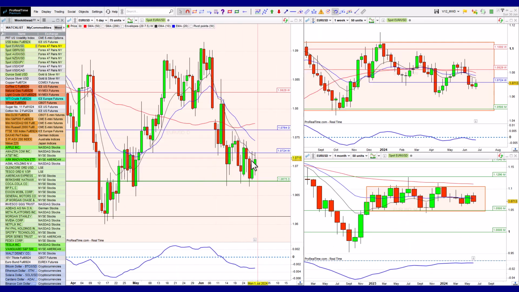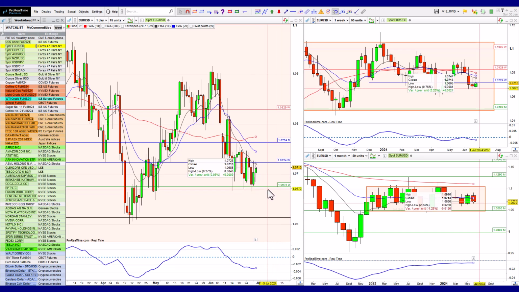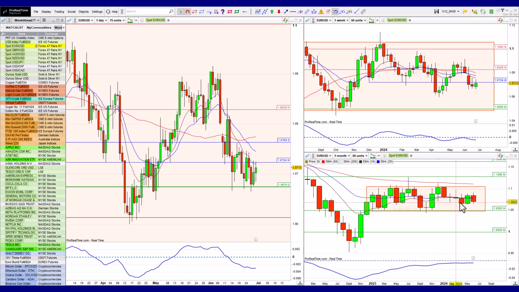Have a look here at euro dollar. Euro dollar is testing support here. It's continually putting in lower highs. At the time of recording, it does look as though it's building up towards a breakout to the downside, and that could possibly happen when we get to non-farm payroll. We'll have to see how that goes. There's no clear direction on the monthly, so they're basically saying that the euro and the dollar are closely correlated in terms of strength.